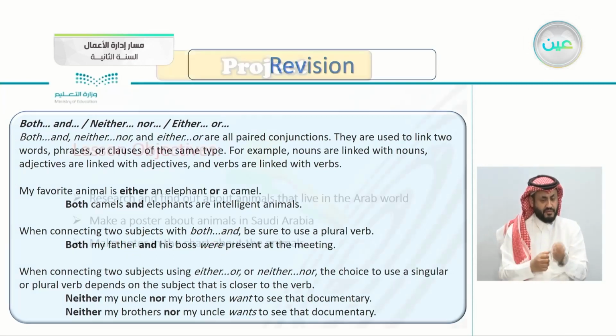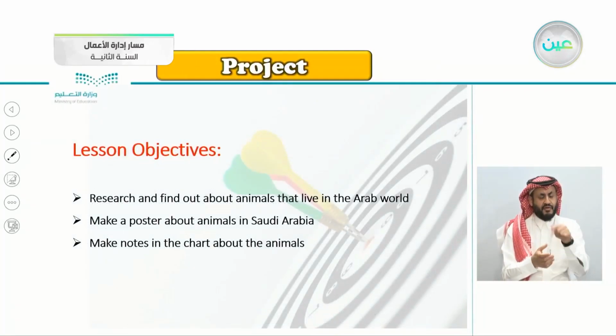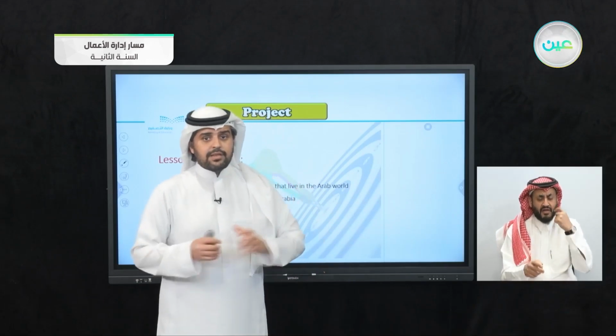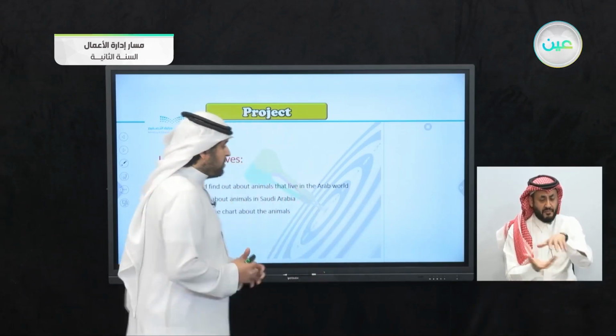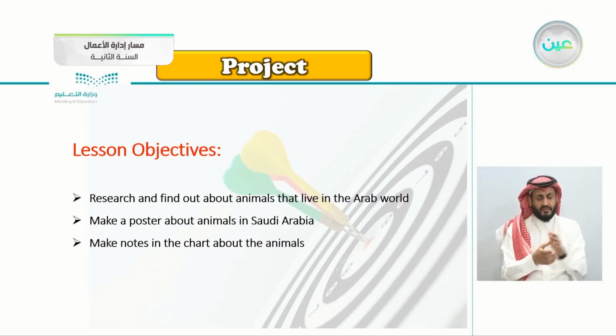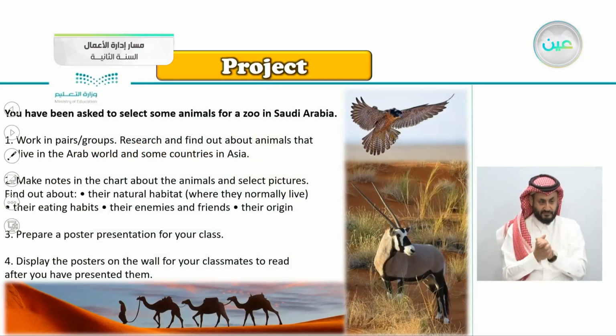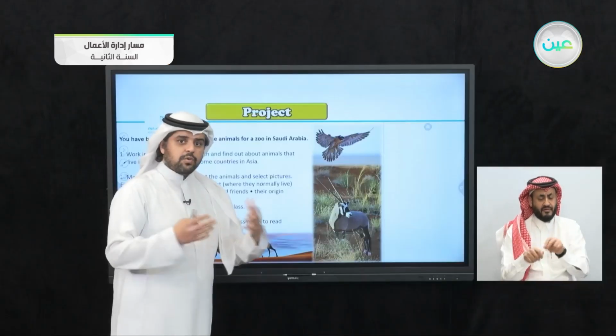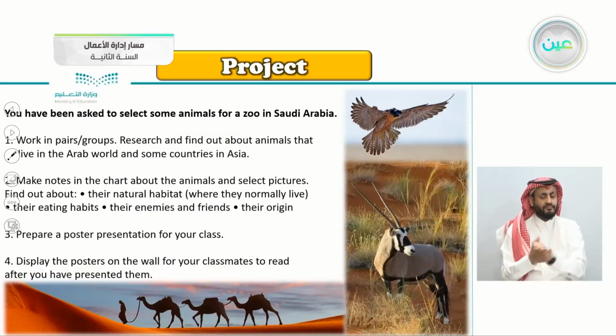Plural verb here, were. So these are today's objectives for the project. Research and find out about animals that live in the Arab world. This is really interesting. Make a poster about animals in Saudi Arabia. Make notes in the chart about the animals. You have been asked to select some animals for a zoo in Saudi Arabia. So if a zoo asked you to collect some animals, which would you choose?